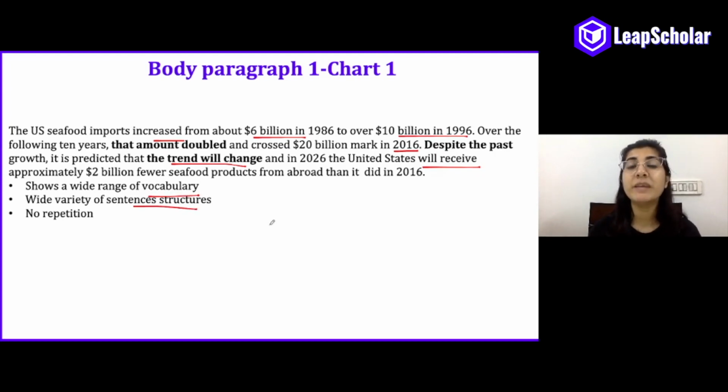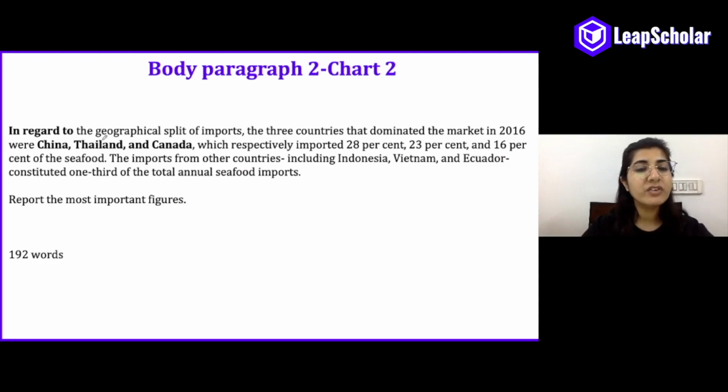Moving forward to our body paragraph 2, where we will expand on our overview of chart 2, which was the pie chart. In regard to the geographical split of imports, the three countries, so now we are expanding on which three countries they are and how much they are contributing. Additionally, we will also talk about the minority contribution made by the other countries. So the three countries that dominated the market in 2016 were China, Thailand, and Canada, which respectively imported 28%, 23%, and 16% of the seafood.